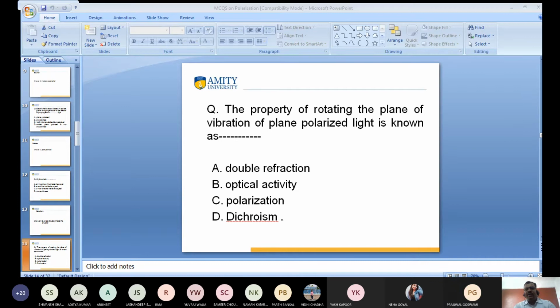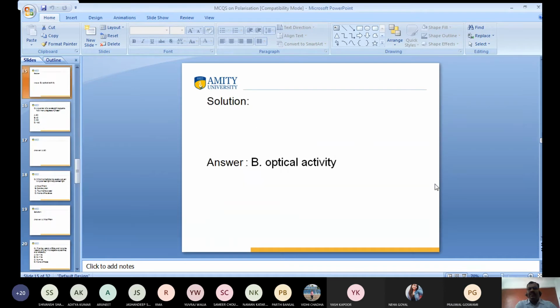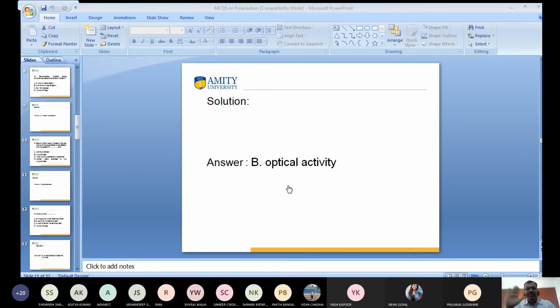So I proceed further. I hope optical activity, B, is the answer you got. Does anyone have a doubt to ask me? Otherwise, I proceed further. I hope it is clear to all. Yuvraj? Yes, sir. Okay, next question.